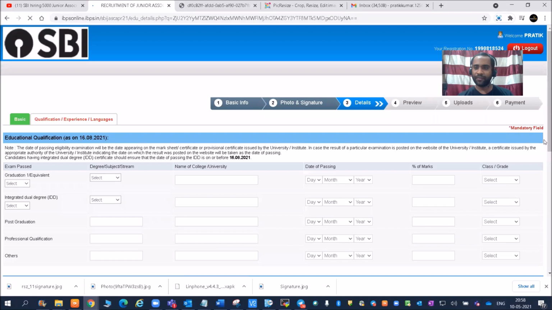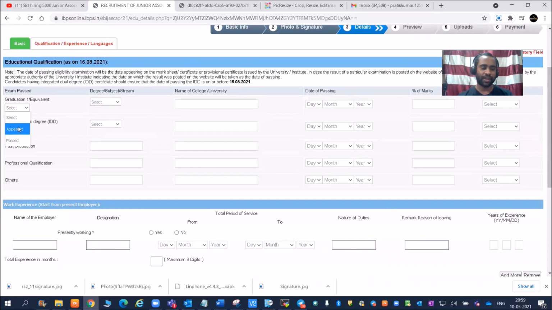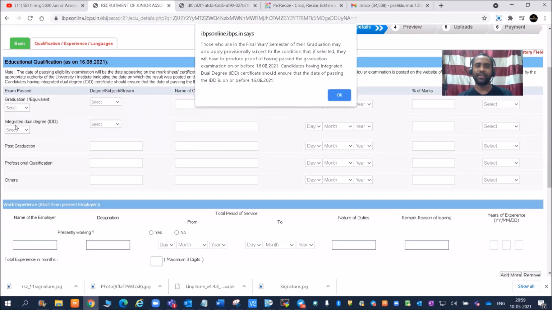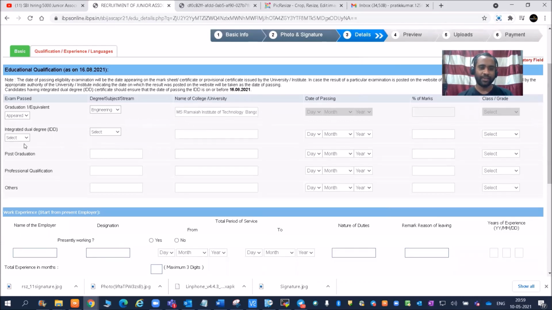So friends, if you have put everything correctly, if there is no error, then you will be getting this green symbol, right? Okay, then exam passed, so graduation. If you are appearing, you have to make sure that you complete it before August. Then you can see arts, commerce, science, agriculture, management, engineering, name of the college. I'll just put MS Ramaya Institute of Technology. It is taking already. And then marks and all, everything is disabled. Okay, fine. Post graduation, other things, no details.